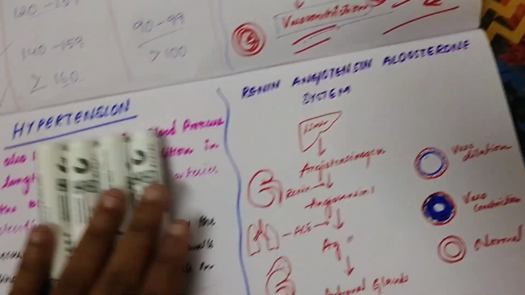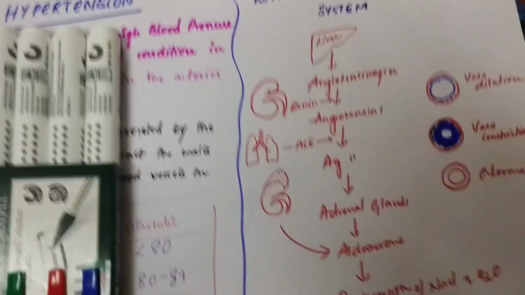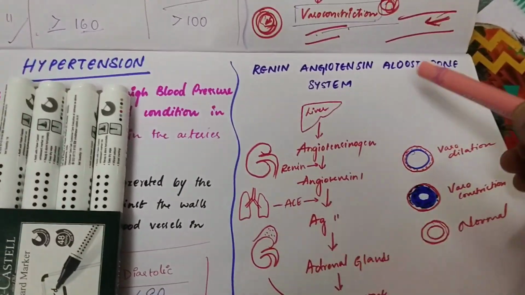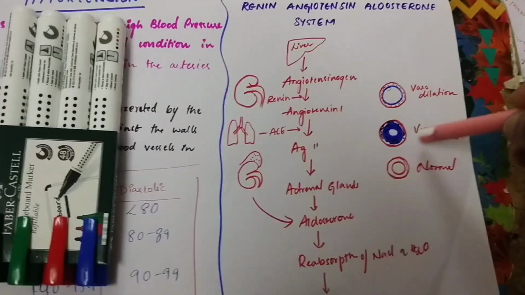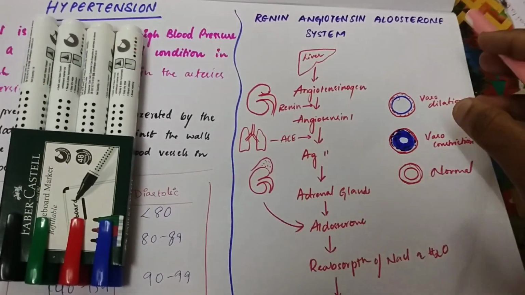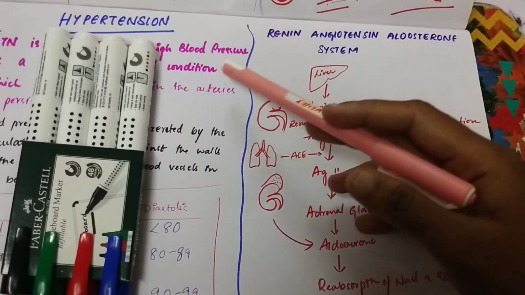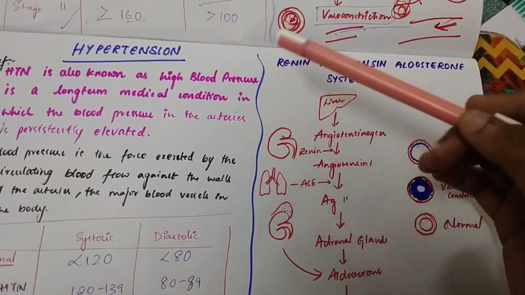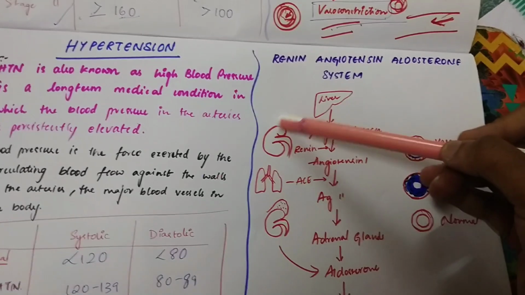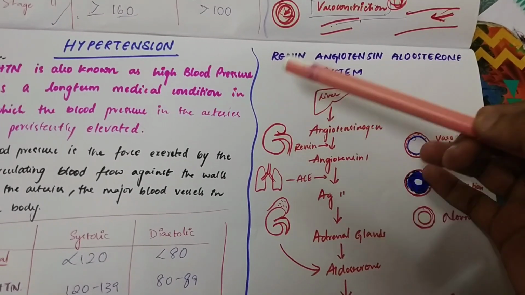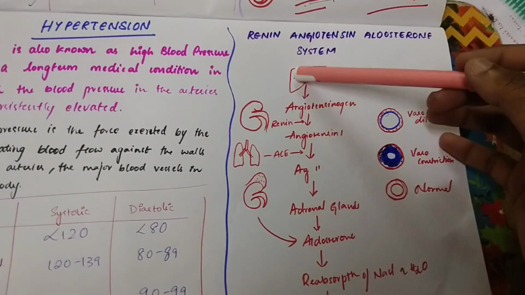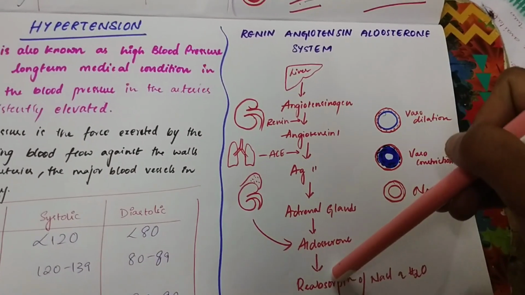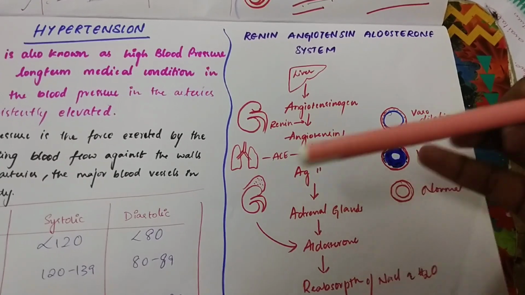Now coming to this system, this is the renin angiotensin aldosterone system. I am explaining this because it is very important. We know that blood pressure is increasing, but why it is increasing and in which conditions it is increasing, we don't know properly. If you understand this, you can easily find why the blood pressure is increasing.